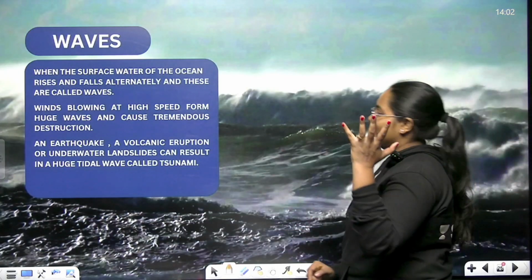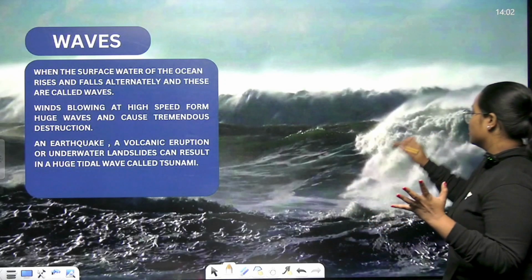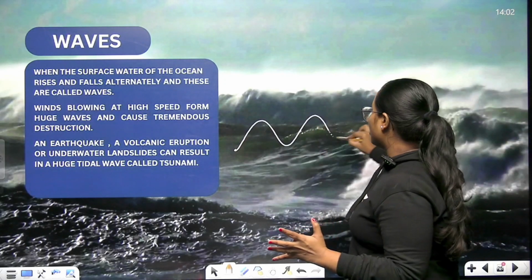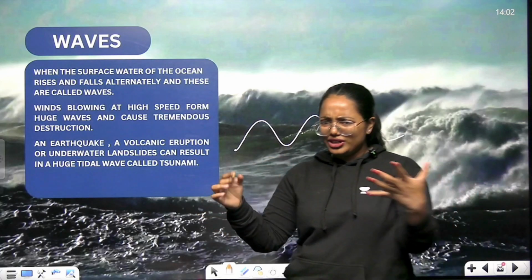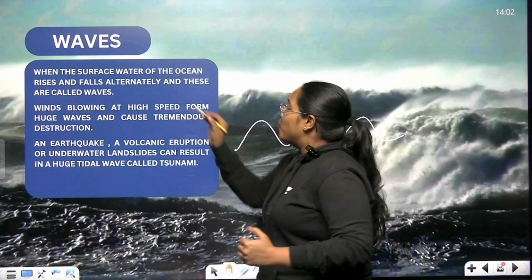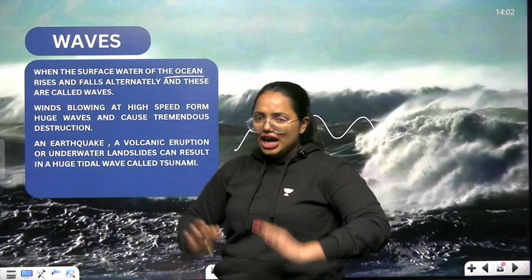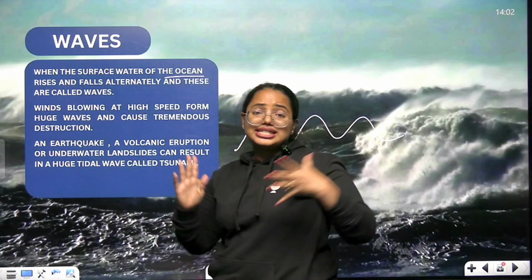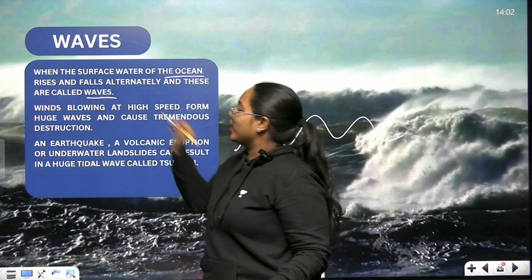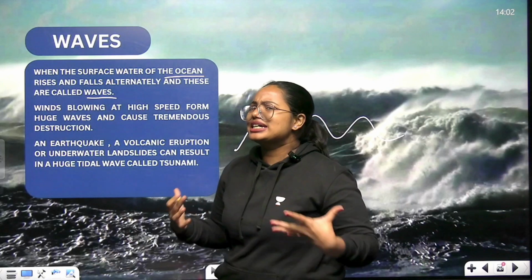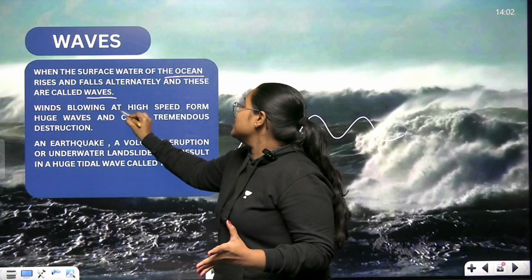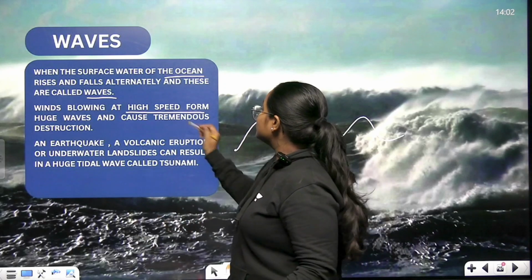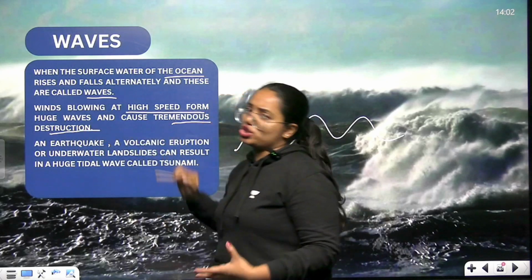Look at it, you can see the waves here, right? So these are waves. But what is a wave exactly? When the surface water of the ocean rises and falls continuously, these are called waves. And what is the basic reason behind it? Winds blowing at high speed form huge waves, and they cause tremendous destruction.